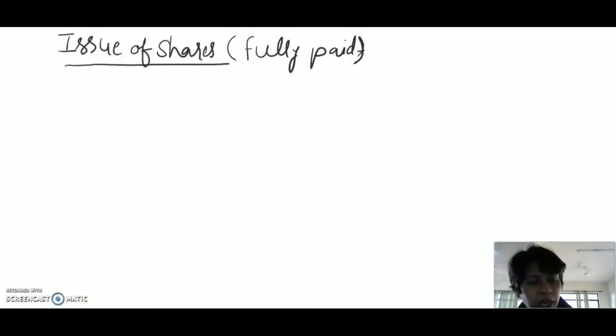Dear students, today I will tell you about the issue of shares transactions when these are fully paid. So first we will do when we receive share application money. So in this condition we will do a transaction.